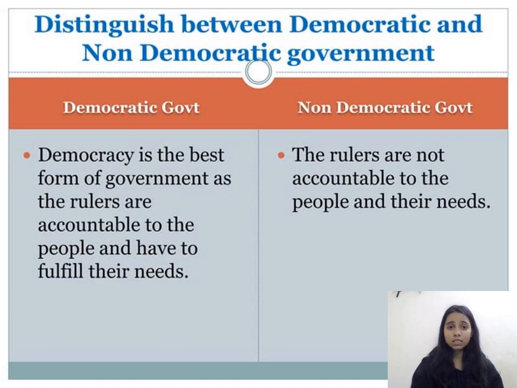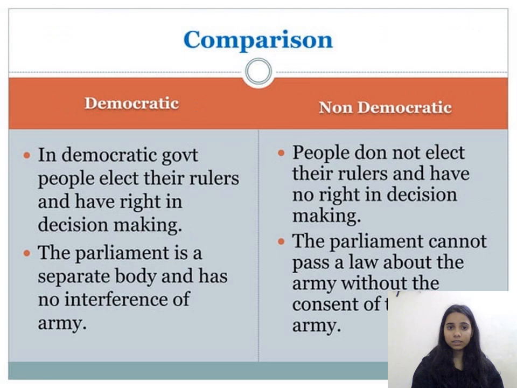Next, we will see the distinction between democratic and non-democratic government. Democratic government: democracy is the best form of government as the rulers are accountable to the people to fulfill their needs. In non-democratic government, the rulers are not accountable to the people and their needs.